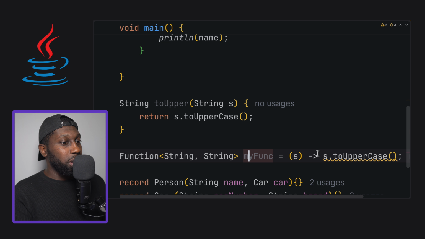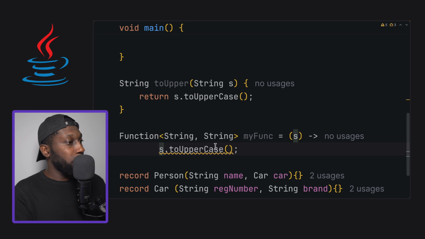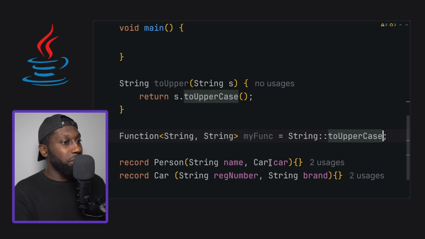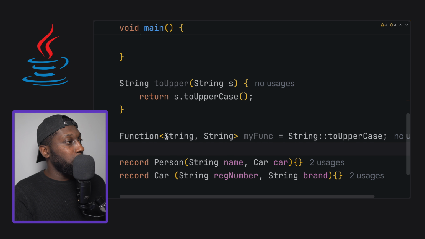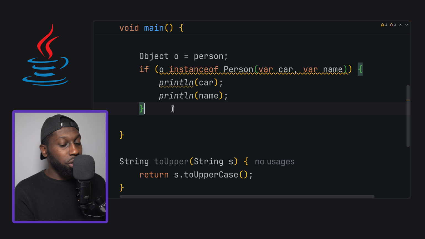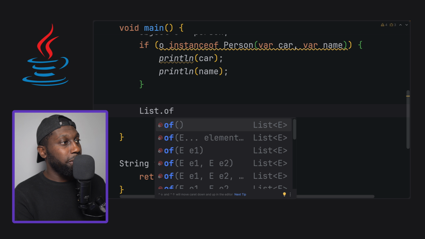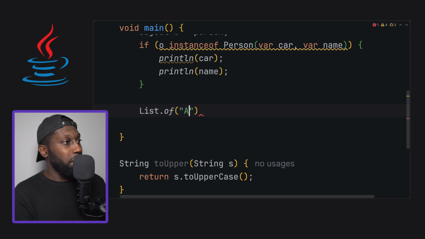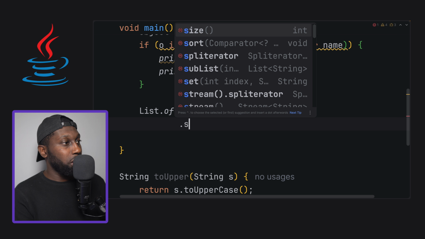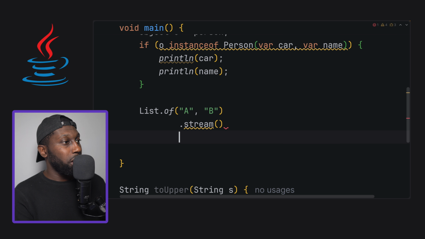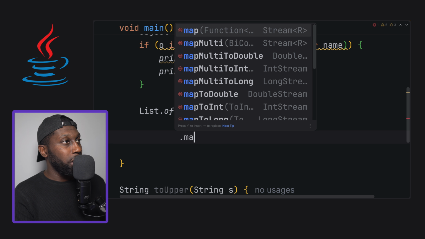And even better, if I put this on a new line, I can just replace it with a method reference. Have a look. So myFunc takes a string, returns a string, that's the name of the function, and then String::toUpperCase. Now this is really cool because once you start to work with streams, say for example we have a list, List.of, and in here I'm going to say a comma b, and then dot stream and then dot map.